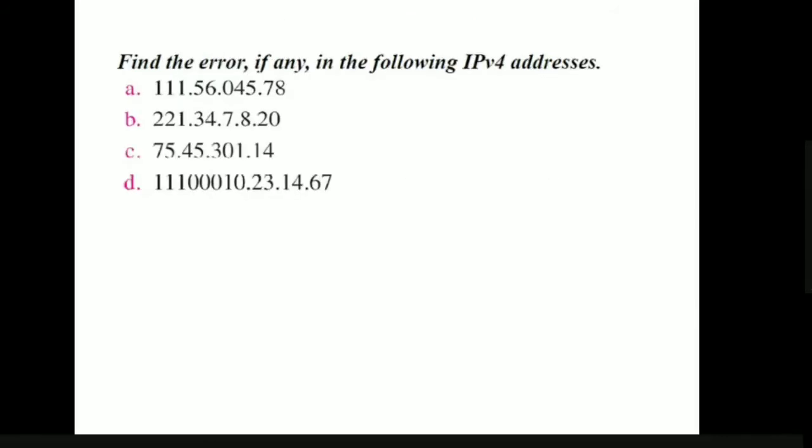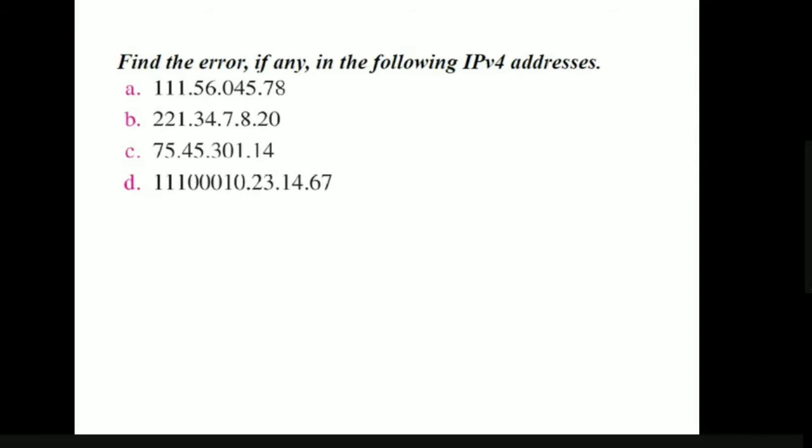Now let us discuss what the errors could be in an IPv4 address. The first one is 111.56.045.78. Can anyone say what is the problem in this IP address representation?